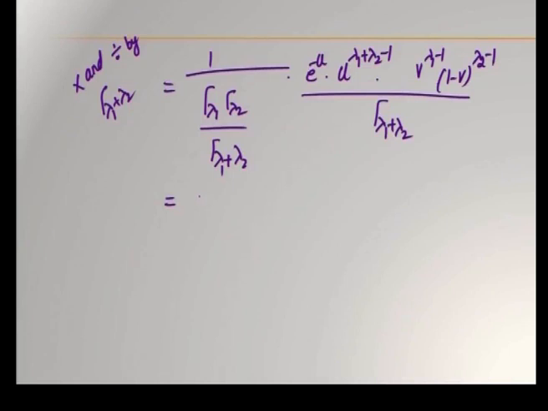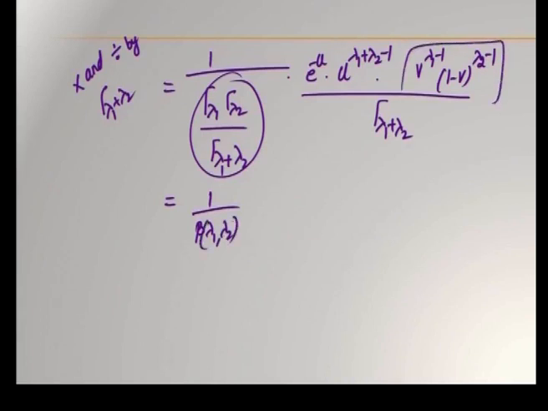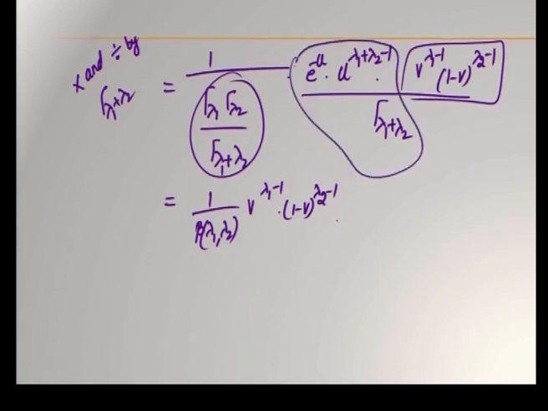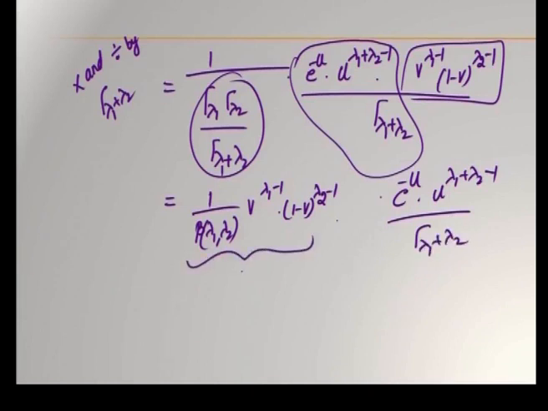Now, how to club this? This gives you beta of lambda 1 comma lambda 2, and this can be clubbed with v power lambda 1 minus 1, 1 minus v power lambda 2 minus 1. So, the remaining is this part, e power minus u, u power lambda 1 plus lambda 2 minus 1 by gamma lambda 1 plus lambda 2. Now, this is a beta 1 distribution with parameters lambda 1, lambda 2, that is, v is following a beta, because this is in terms of v.